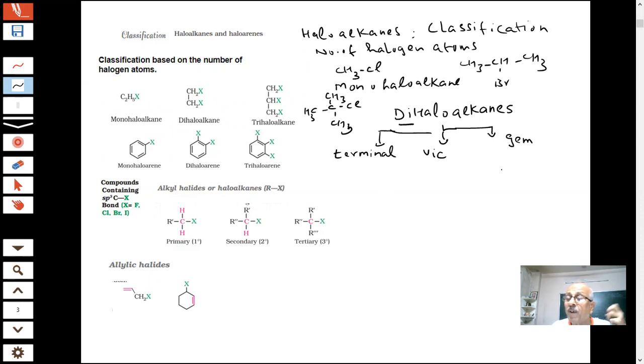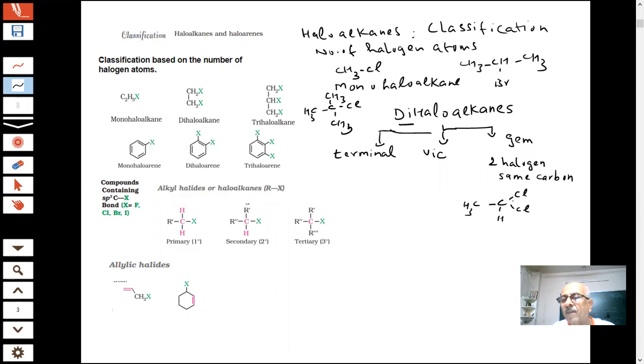Gem. How will you remember? Gem means the two halogens are on the same carbon. Two halogens are attached to the same carbon, students. If I have something like this, I am balancing the valency of carbon as 4.